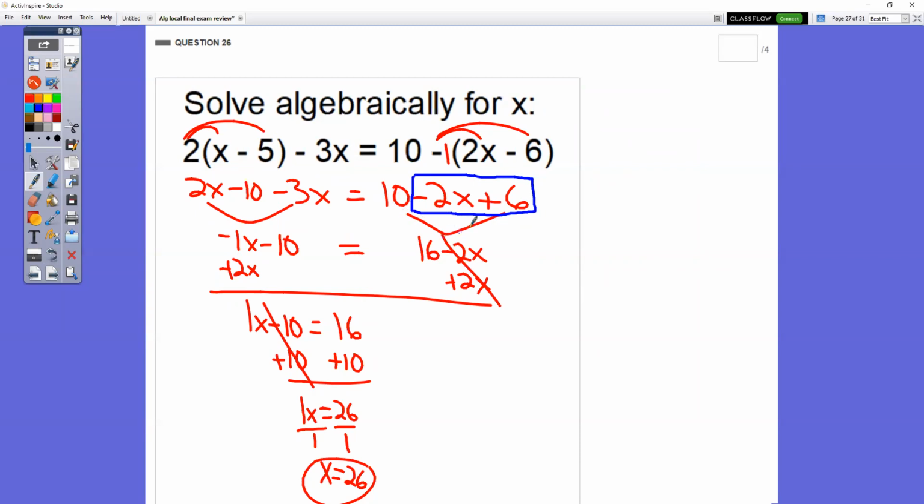So now on this side, we have to combine our like terms of our plain number 10 and our plain number 6 to be 16 there. On your final exam, you will have a question just like this. On this side, distribute, distribute. On this side, we're adding together our x's with our x's. So now we have negative 1x minus 10 equals 16 minus 2x. There's a bunch of different ways to do this. I think the easier way is to add 2x to both sides. Then it just becomes a two-step equation, and you get 26.